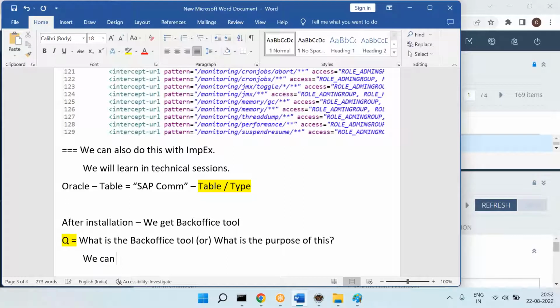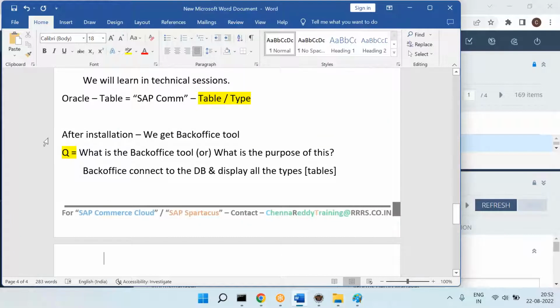Okay, our back office connects to the database and displays all the types, in brackets tables. Back office connects to the database here, displays all the tables or types, and we can also perform CRUD operations.